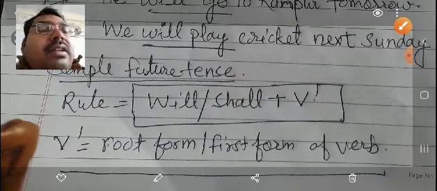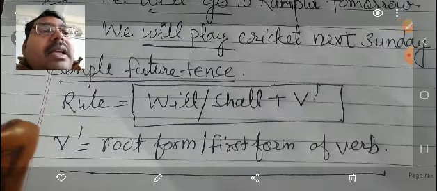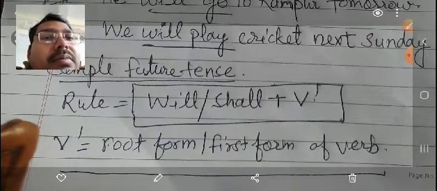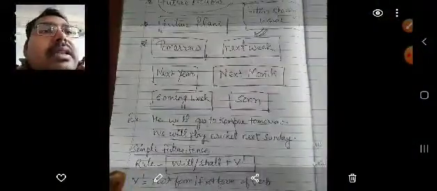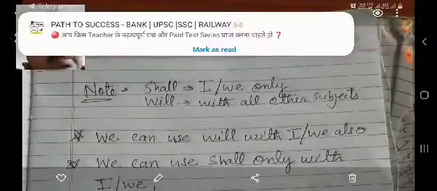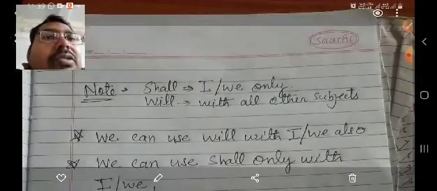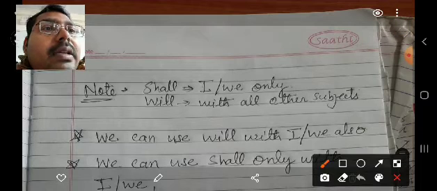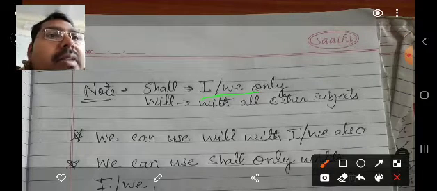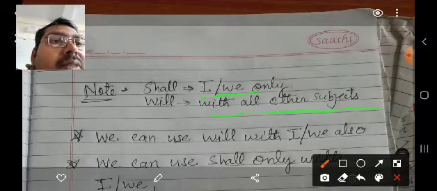We use either will or shall as a helping verb and the main verb's first form to make sentences of simple future tense. Now here you can see the examples. As I told you, shall we can use with I and we only, and will we can use with all other subjects.